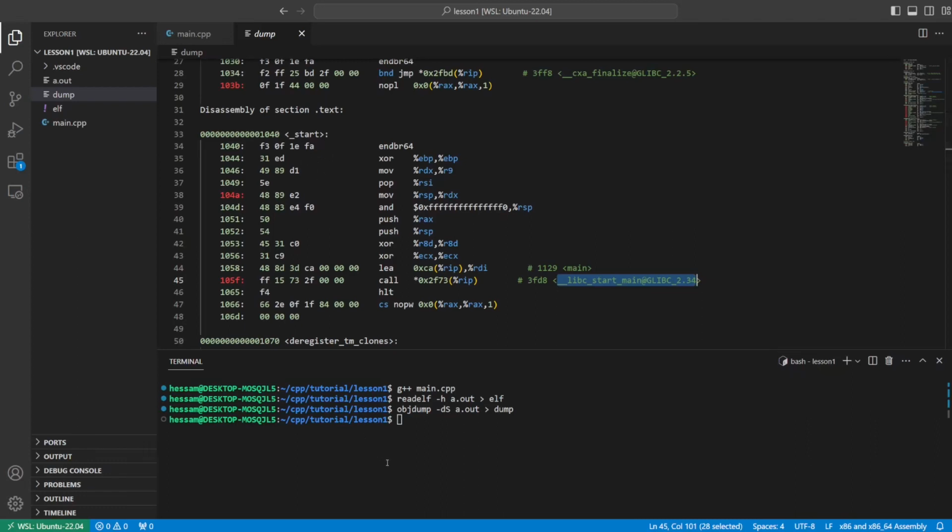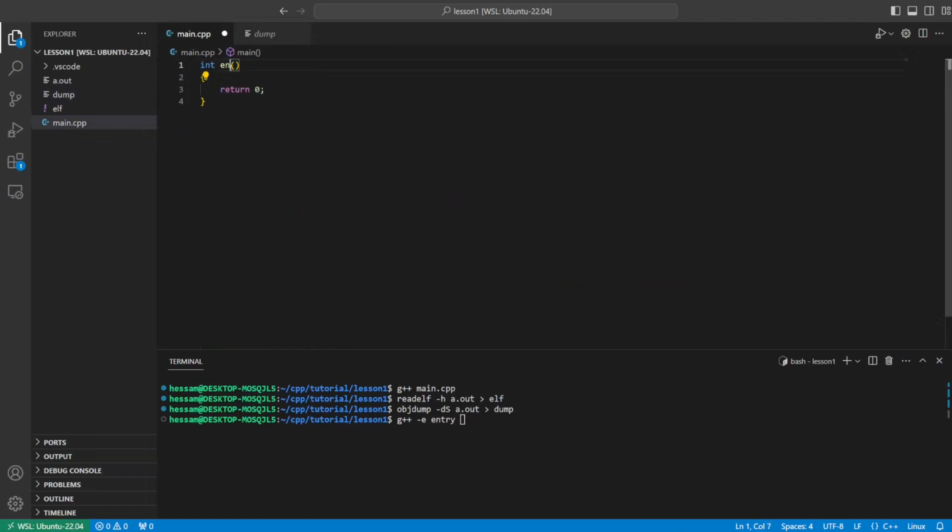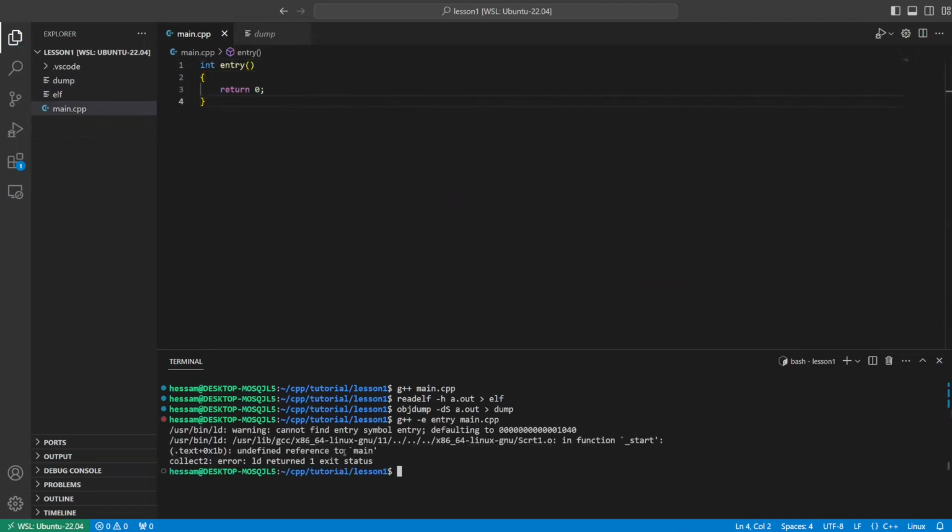Now, there's a flag inside GCC, -e, a linker flag, that says we can change the entry point of our program. So for example, if I want to change the name of main to entry and change that also in my source code, the error that I get is that inside the object file crt1.o and inside the function _start, there is an undefined reference to main. So what's happening here is that we are in a hosted environment, which we are going to have a look at in a minute, we are in Linux.